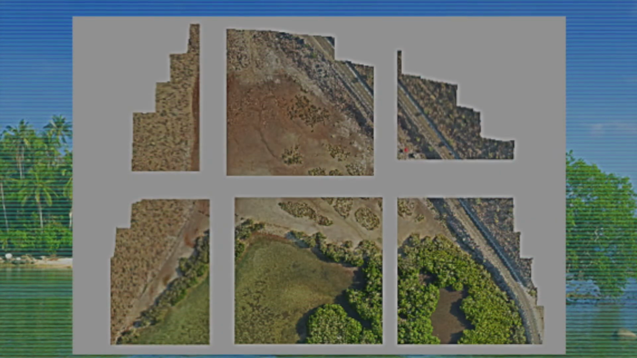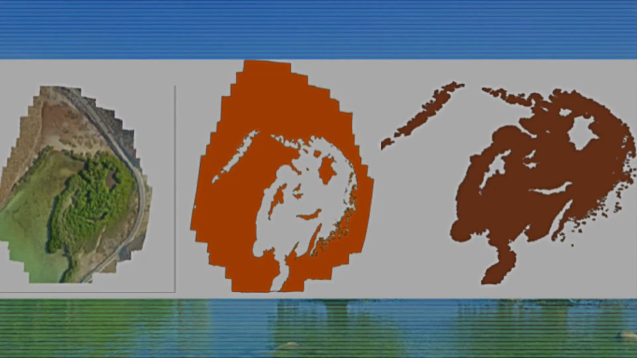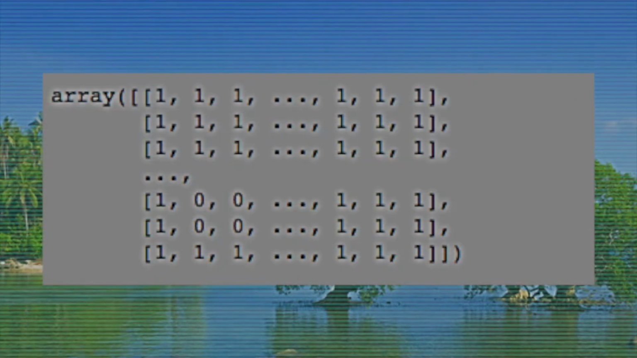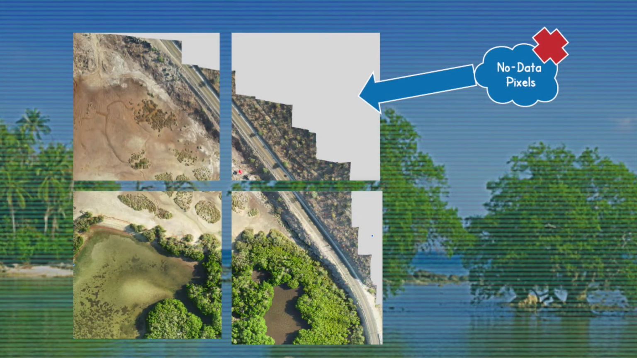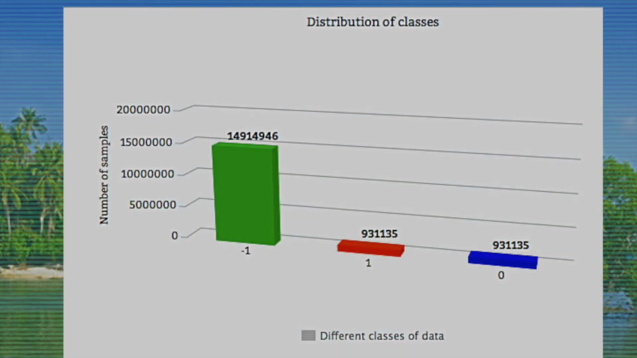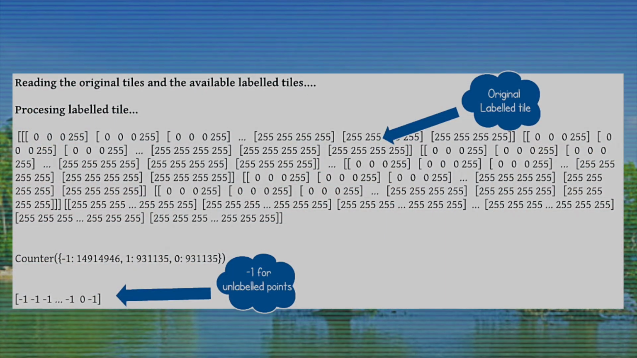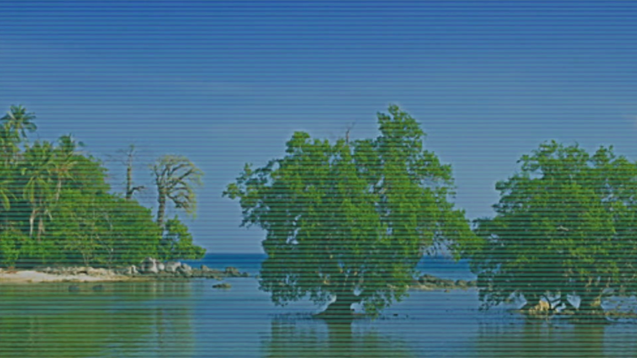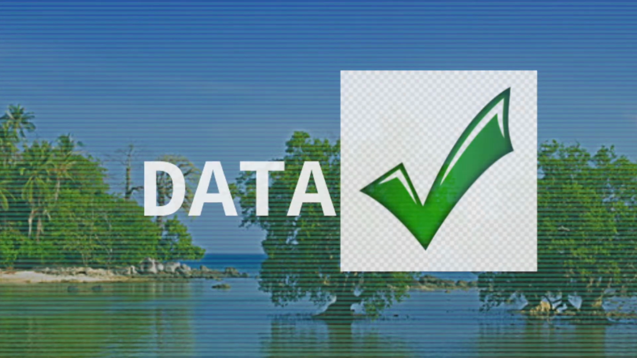The data consists of a large geospatial image broken down into tiles. For labels, we use TIFFs extracted from labeled shape files. These are then converted to 0-1 arrays representing mangrove and non-mangrove pixels. Pre-processing of these tiles involves removing the no data pixels, making sure we have an equal number of mangrove and non-mangrove pixels for training, marking -1 for unlabeled points, and after we are done with all this, the data is now ready for our model.